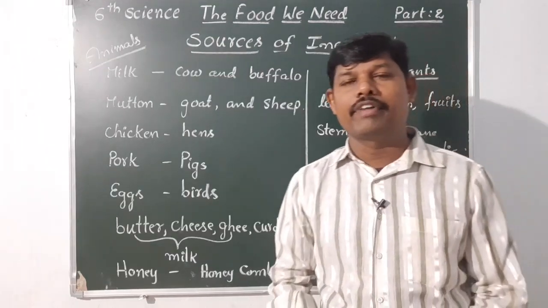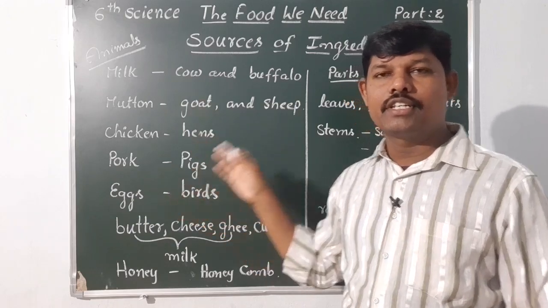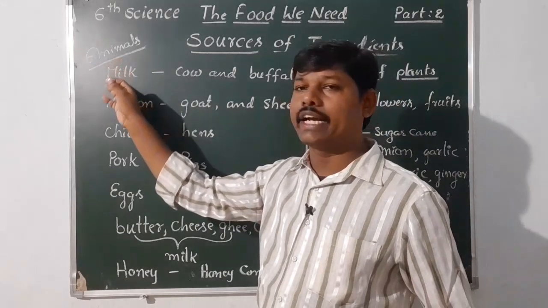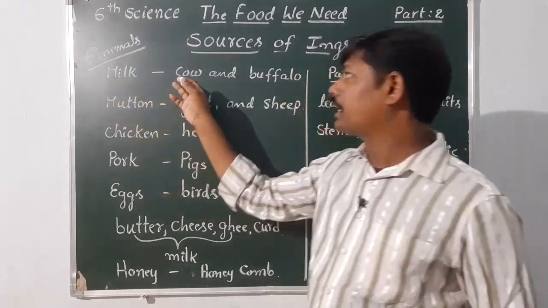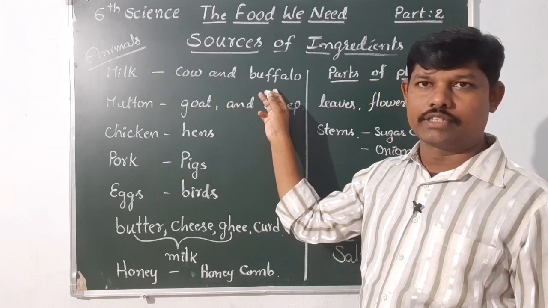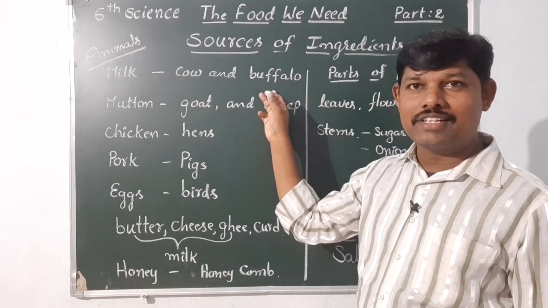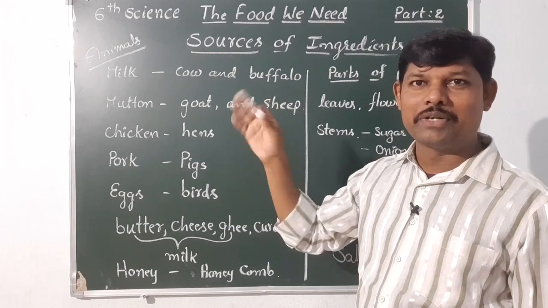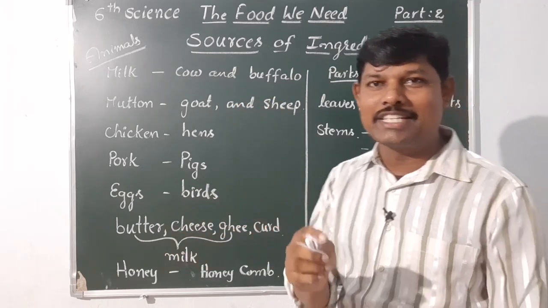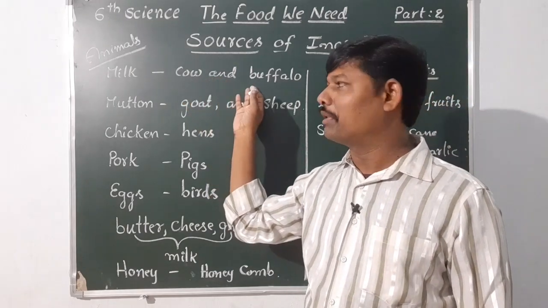Let us see briefly what required materials we are getting from animals and from plants. From animals we are getting milk. Milk we are getting from cow and buffalo. Some goats also give milk, and donkeys also give milk. You can note that down too, but they give a very small quantity. More milk we are getting from cow and buffalo.